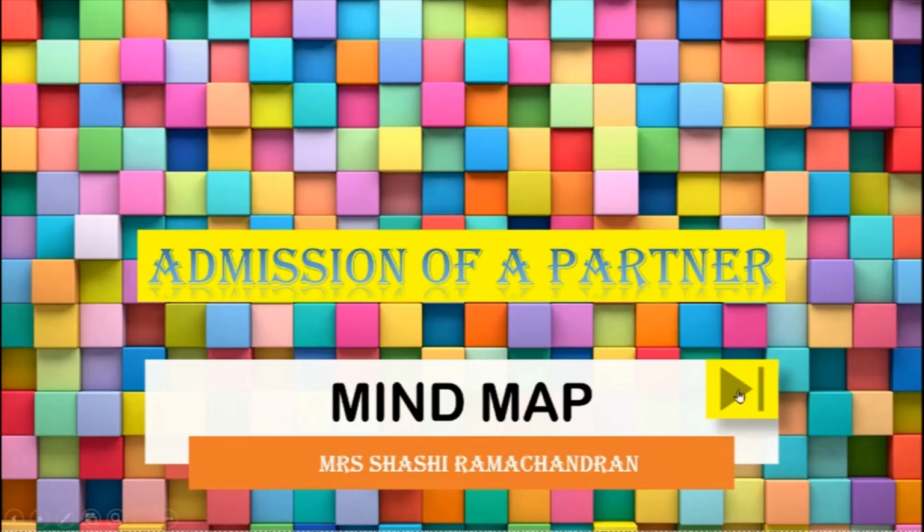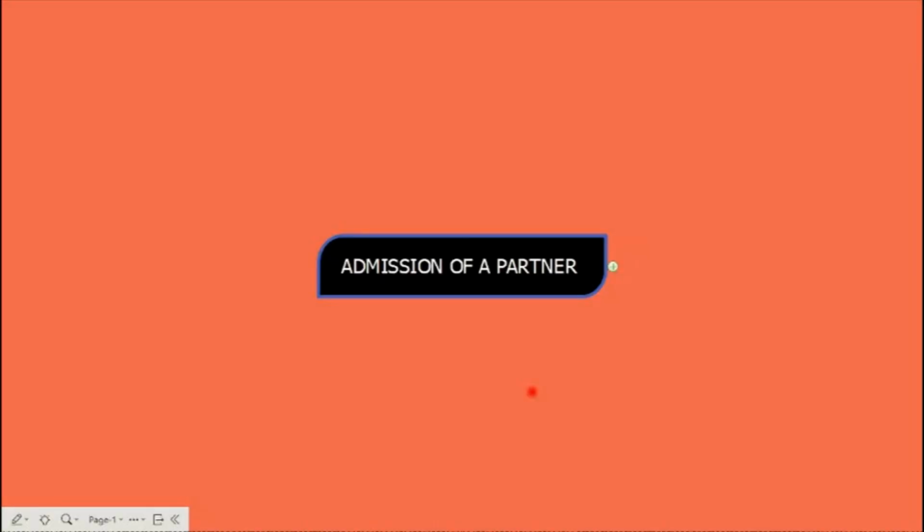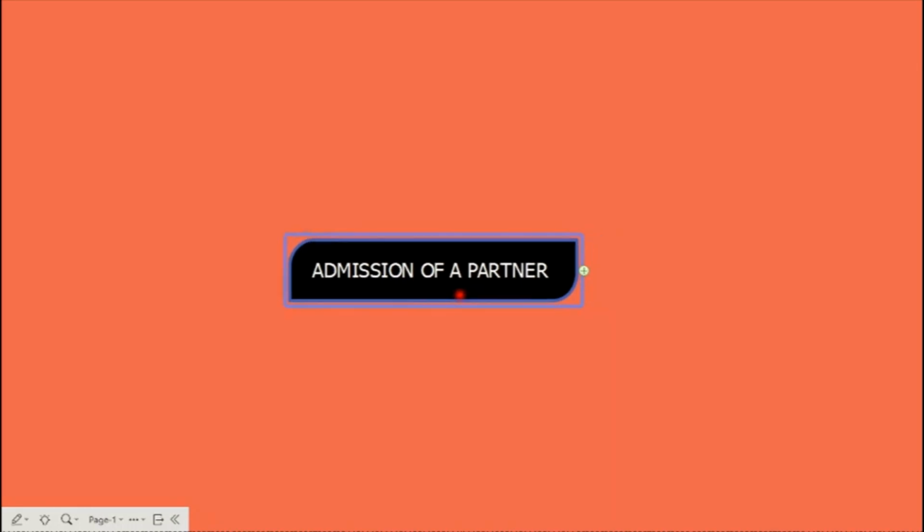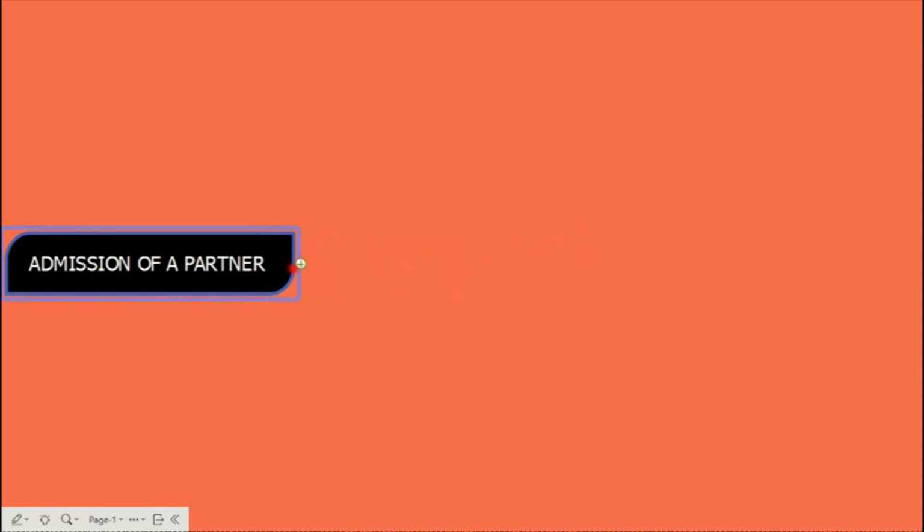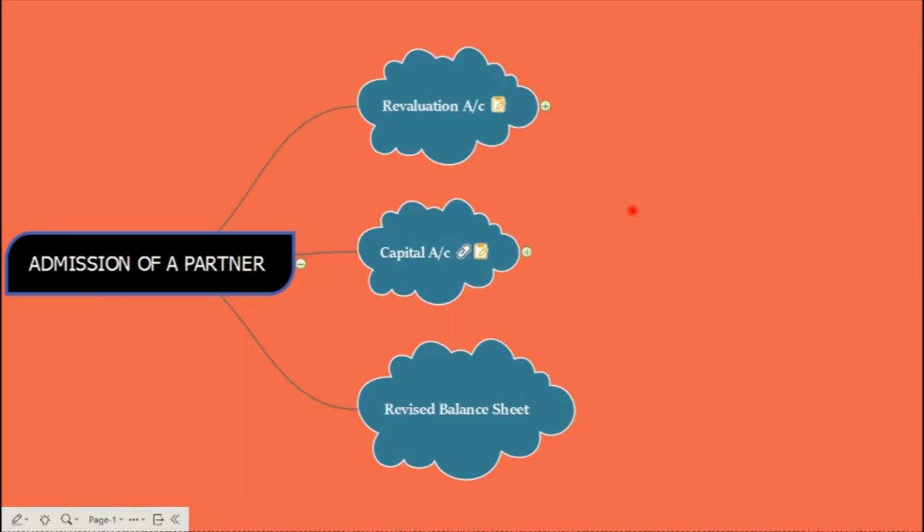So we'll understand this chapter through the mind map. Admission of a partner. In case of a reconstitution of a partnership firm, the old partnership gets dissolved and a new partnership is created. Now, admission of a partner is one of the examples of reconstitution of a partnership firm. So, under admission of a partner in this chapter, we prepare mainly three accounts, that is revaluation account, capital account, and one statement, that is revised balance sheet.